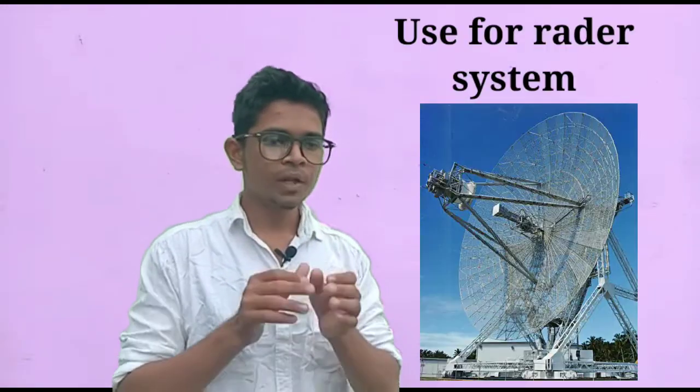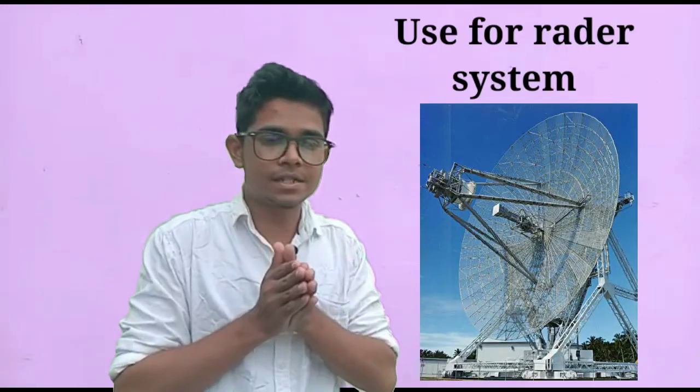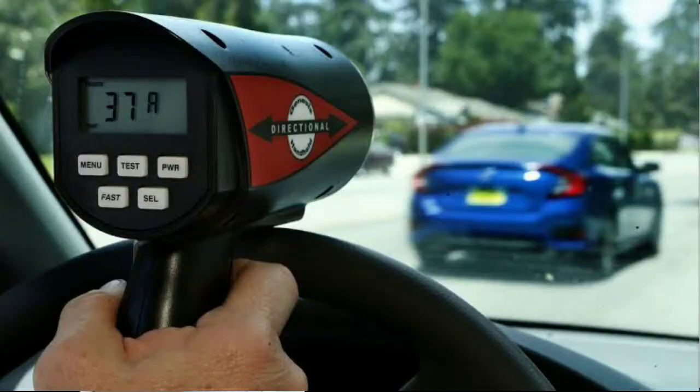Now discussing the uses of the microwaves. They are used for the radar system in aircraft navigation. Microwaves are used for cooking purposes, and in the radar system, the police have a radar gun. When a person is moving on a bicycle with high speed, the device, which is like a gun type, detects how much his speed is.